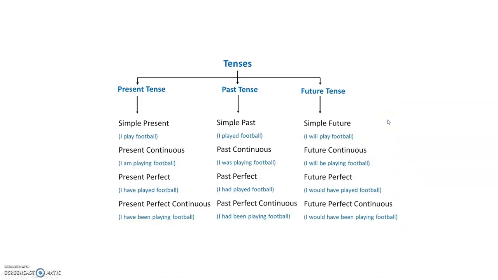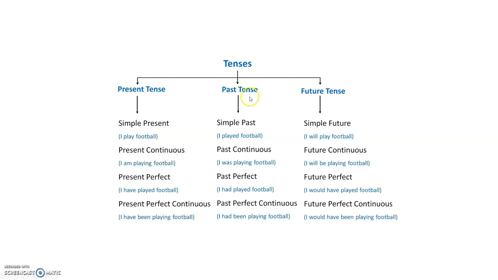Let's take a very simple example. I'll play football. This is simple present, right? Now when it is continuous, what are you going to see? That it is ing, but in the present tense. So I am playing football. Present perfect, the action is done. So we say I have played football. Present perfect continuous, I have been playing football.